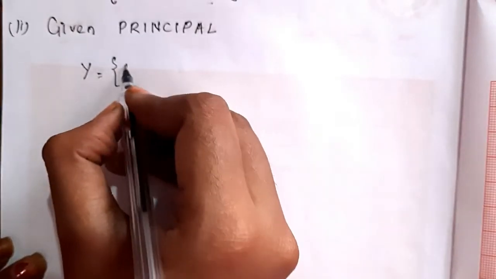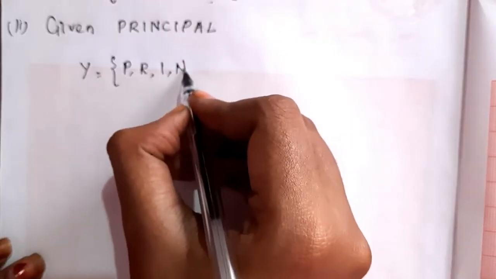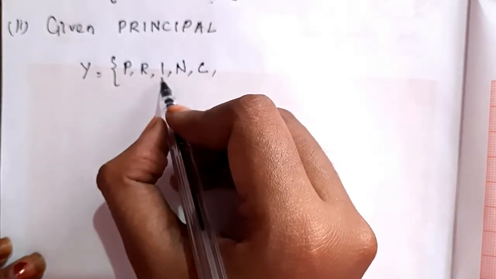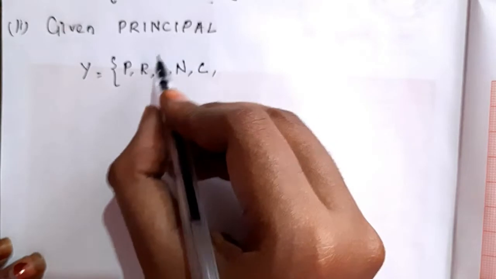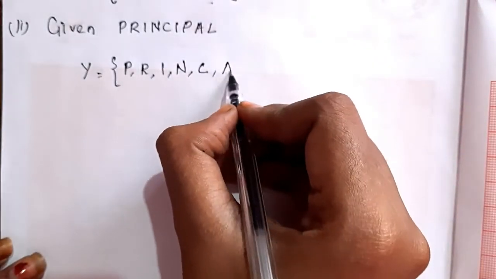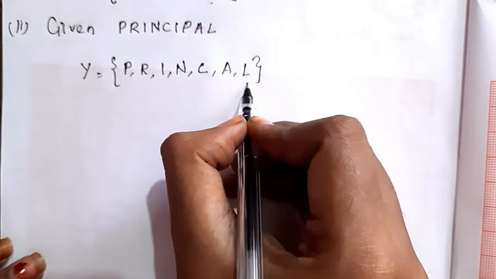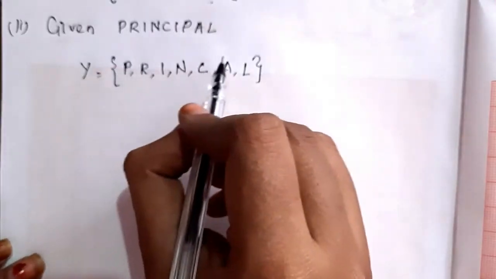So first letter P, next letter R, then I, N, C. Next one is I. We already wrote I, so no need to write that again. Next letter P. We already wrote P, no need to write that again. Then A. Then L. So using this set of letters, we can form the word principal.